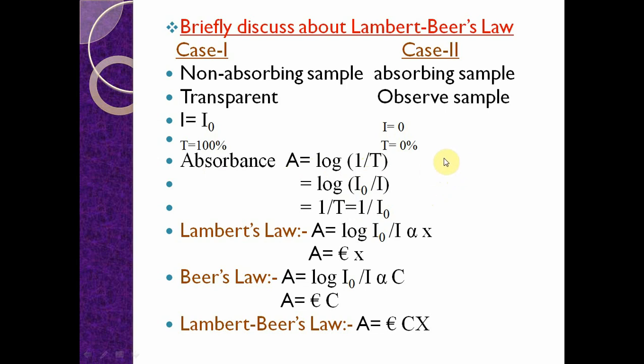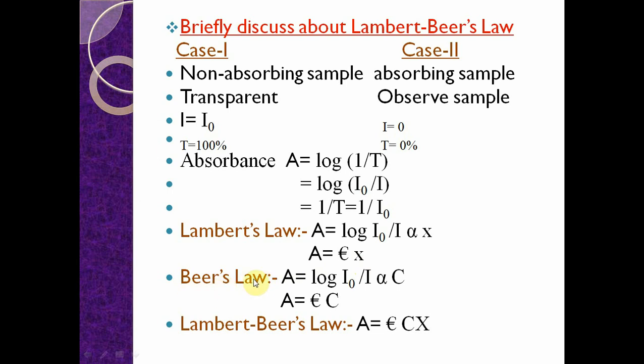First one, Lambert's law. Lambert's law says that the absorbance of light in a homogeneous solution is directly proportional to the length of the sample through which the light passes. That is, A is equal to log I naught by I, proportional to x. That implies A is equal to epsilon x. So the absorbance is directly proportional to x.